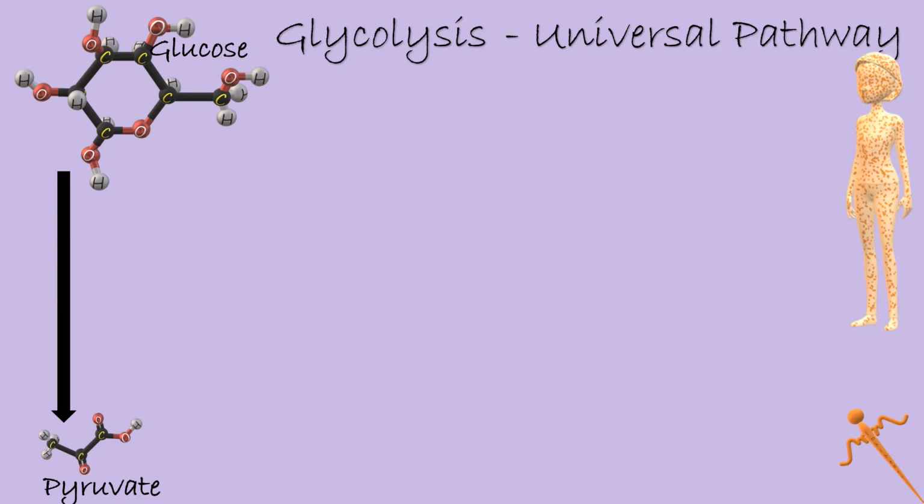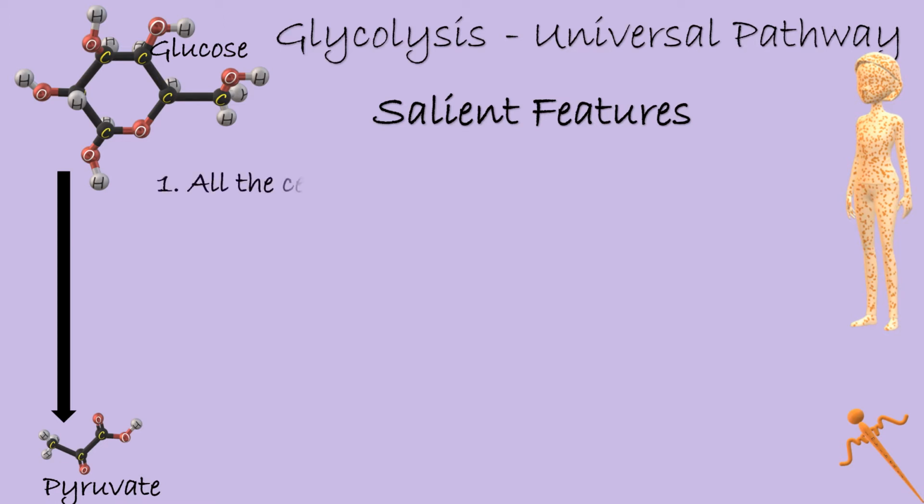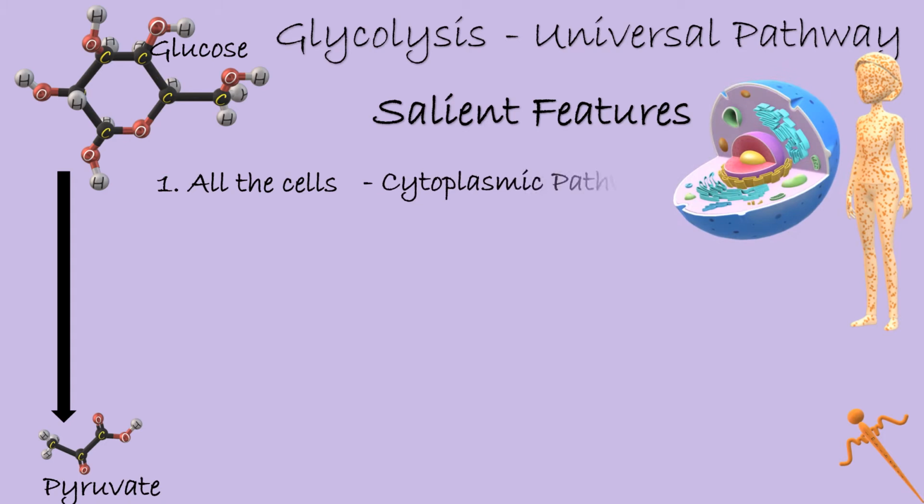Let's see some of the salient features of glycolysis. Glycolysis takes place in all the cells of the body. Why is that so? Because a few organelles may be absent in a few cells and a few others may be absent from the other cells. But cytoplasm is always there and glycolysis occurs in the cytoplasm.